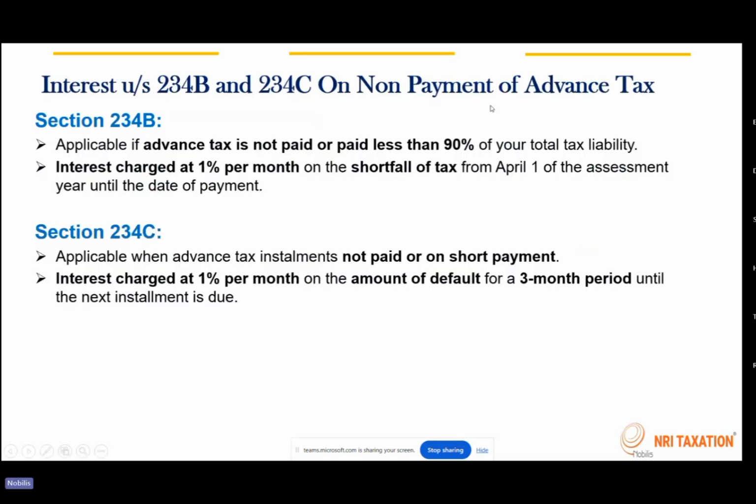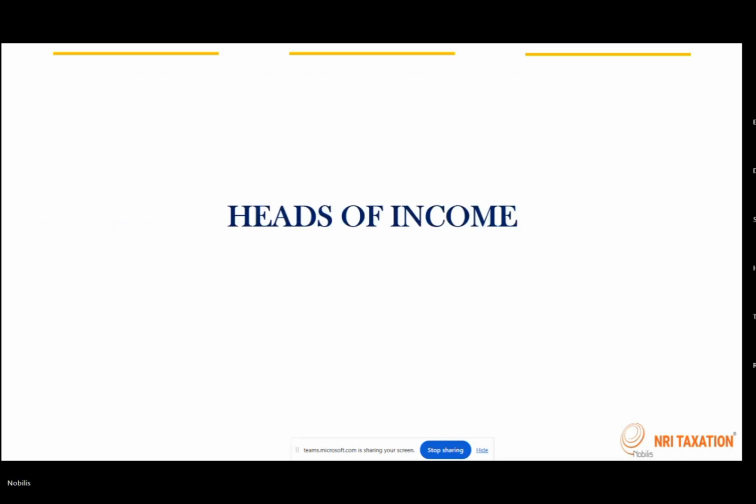Here, these are the two sections under which interest will be imposed on non-payment of advance tax. The interest rate is around 1% per month. The first section says at least 90% should be paid by way of advance tax. The second section says if you don't pay the advance tax in the installments mentioned, then interest will be imposed. So both things have to be taken care of.